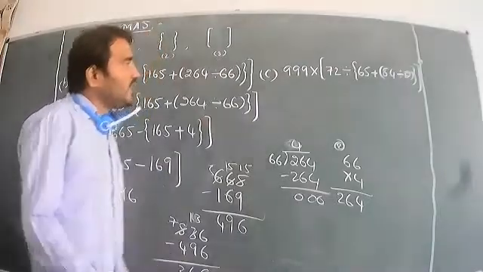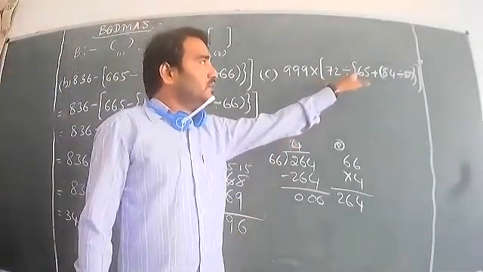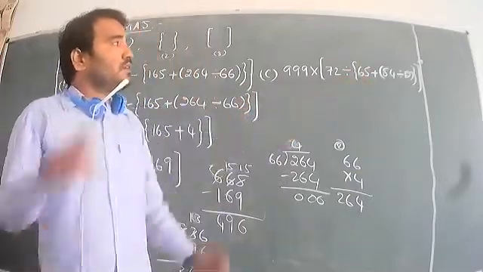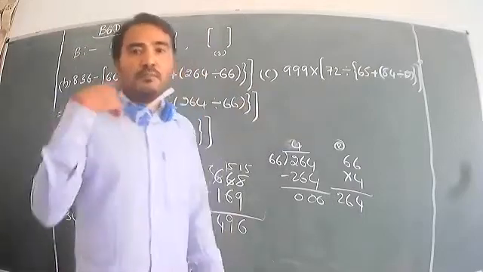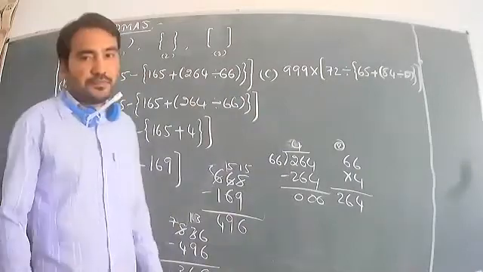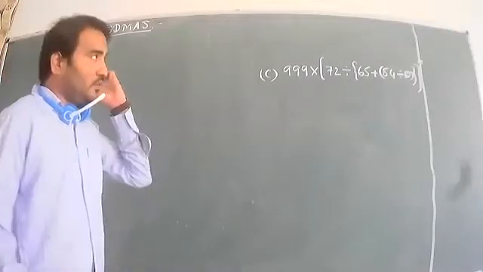999 into big bracket 72 divided by flower bracket 65 plus 80 common bracket 84 divided by 12, common bracket close, flower bracket close, big bracket close. So we go to the third question. Now look at the board.